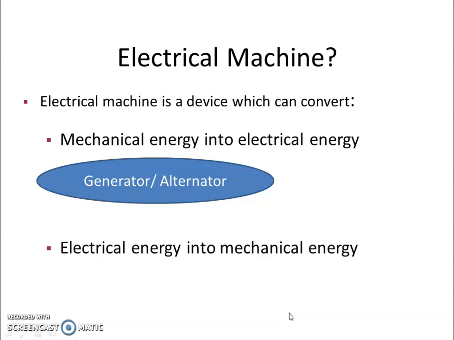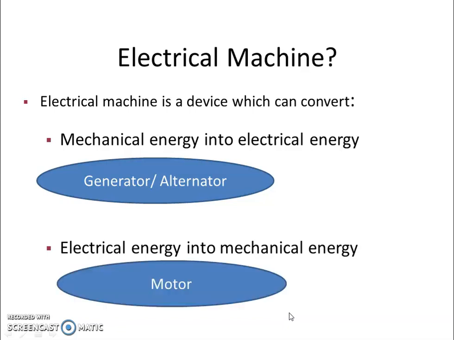Another type: when electrical energy is given into a machine and you get mechanical energy as the output, it is called a motor. So we can say that machines can be classified as generator or motor.